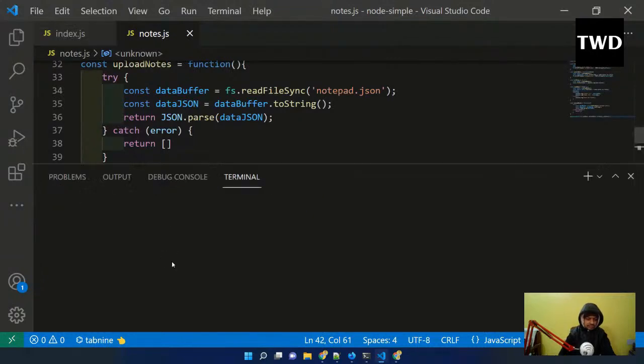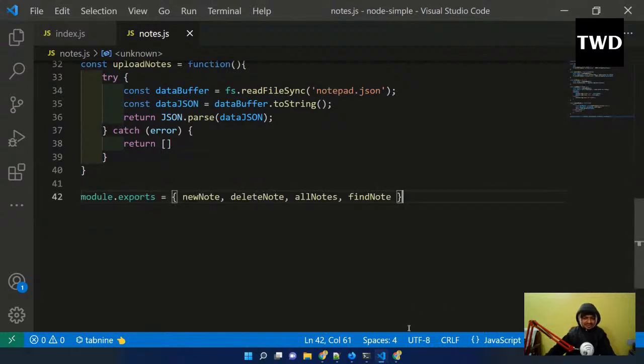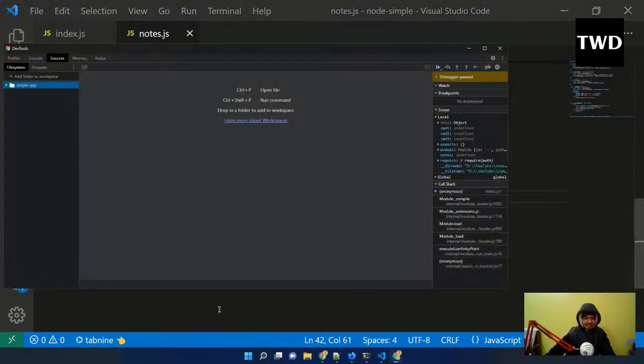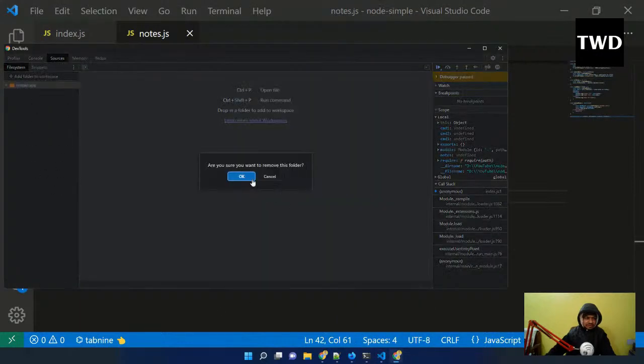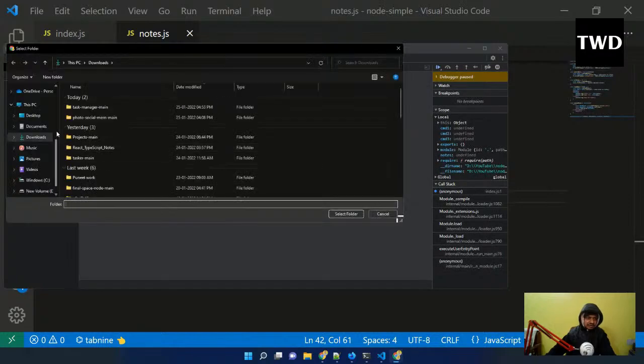Okay, the name is Node Simple. I have to search this. Node Simple is the name. So I have to go here. This is something old which is there. I will remove folder from workspace. Okay. So I have to do this add, because this is the first time only you have to do.